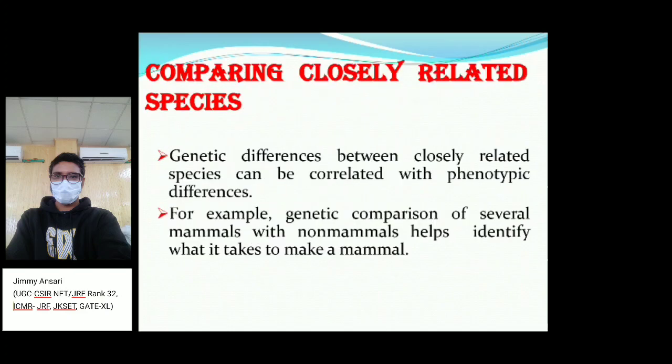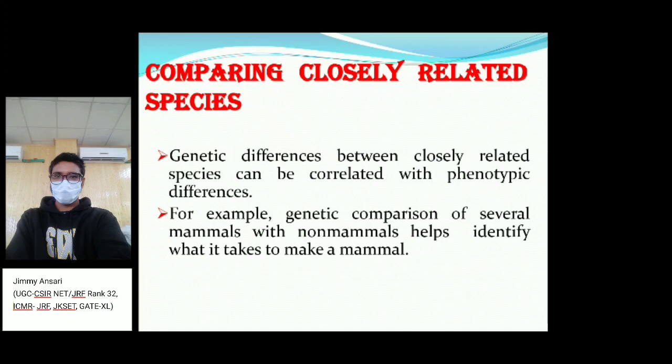When comparing closely related species, the genetic differences between them are very low, and we can correlate the phenotypic differences between us. Our phenotypic characters are almost the same, with little differences because of a little evolutionary change, since they are our closely related species.